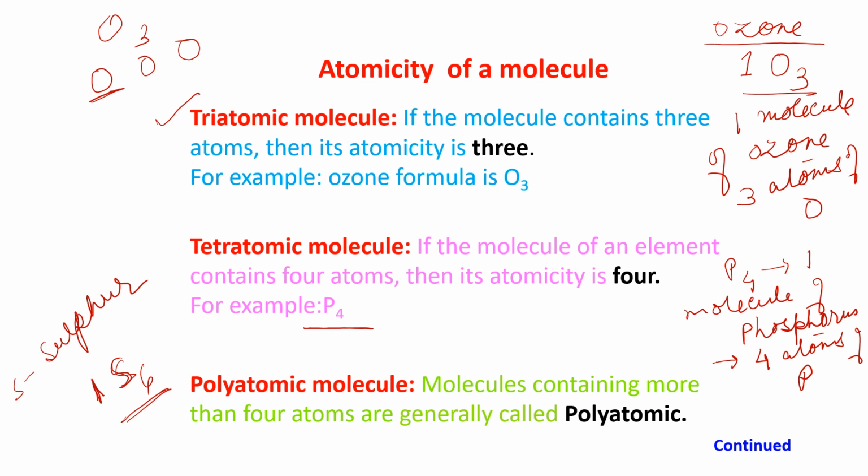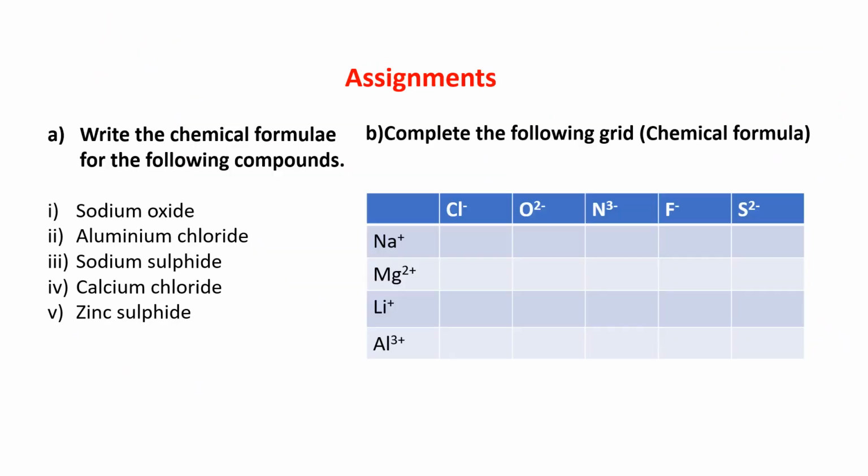Is it okay, children? Am I clear to you? Now this is the end of lecture 2. I have given you some assignment here. You have to write the chemical formulae of the following compounds. Number A, sodium oxide.